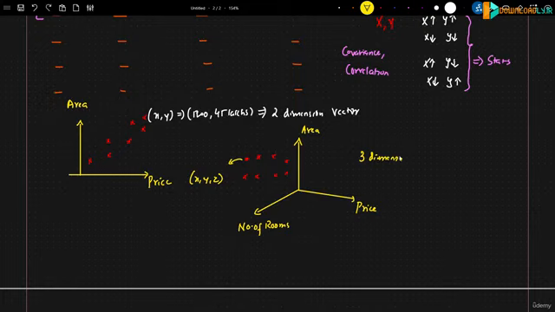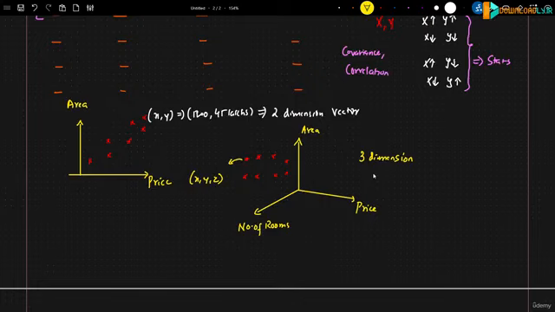Now you may be thinking, Krish, can we also draw 4-dimension? See guys, we are human beings, max to max, we can actually see 3-dimension. We cannot see 4 dimensions, right? If you can see 4 dimensions, that basically means you have a supernatural power. So max to max, we can only see 3 dimensions.